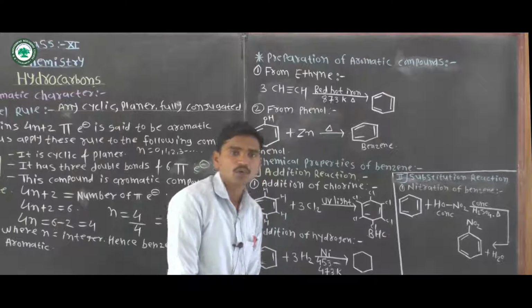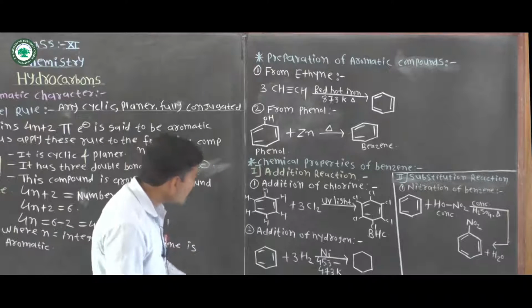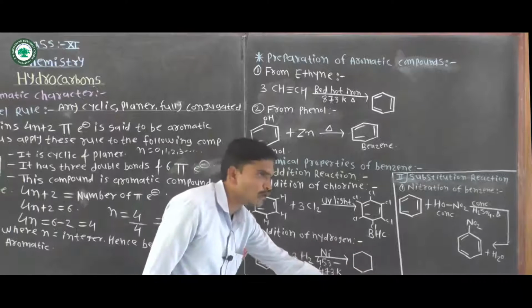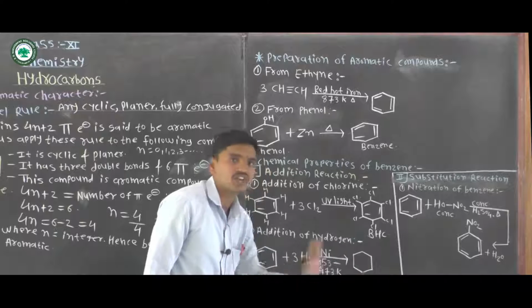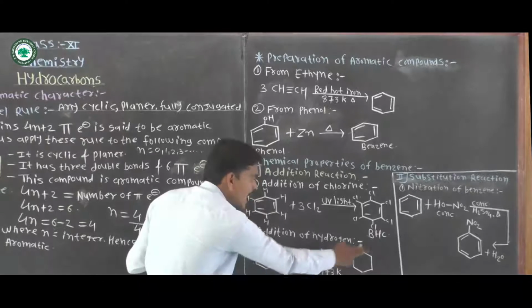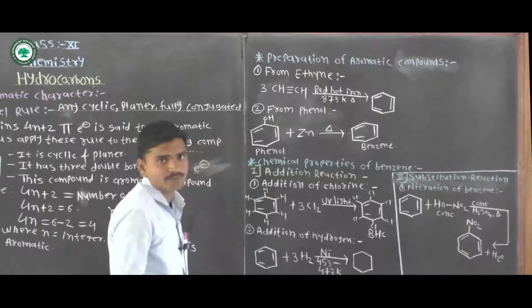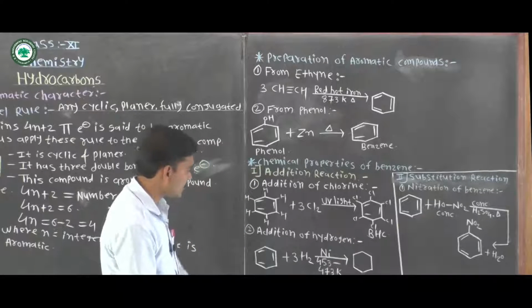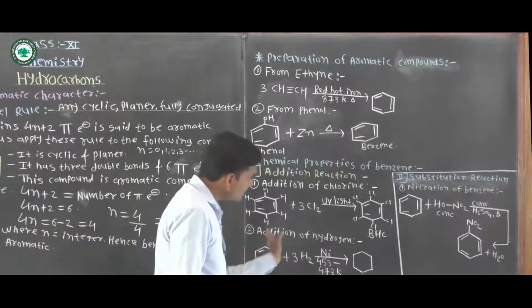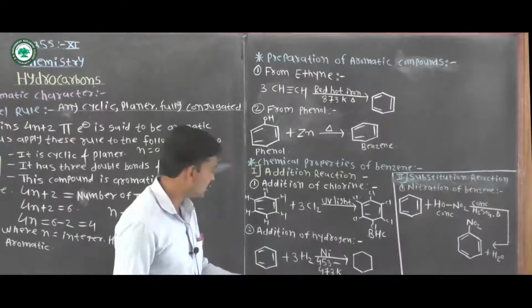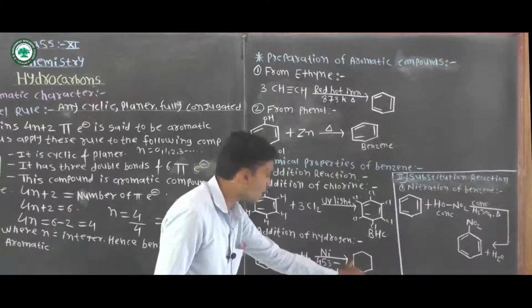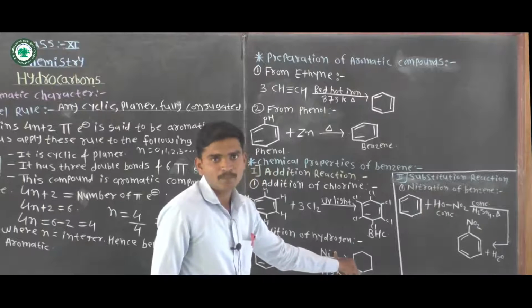The molecular formula of benzene is C6H6 and that of cyclohexane is C6H12, so an addition of 6 hydrogen takes place, and the 3 carbon-carbon double bonds in benzene are removed when hydrogen reacts with the benzene ring in presence of nickel catalyst.